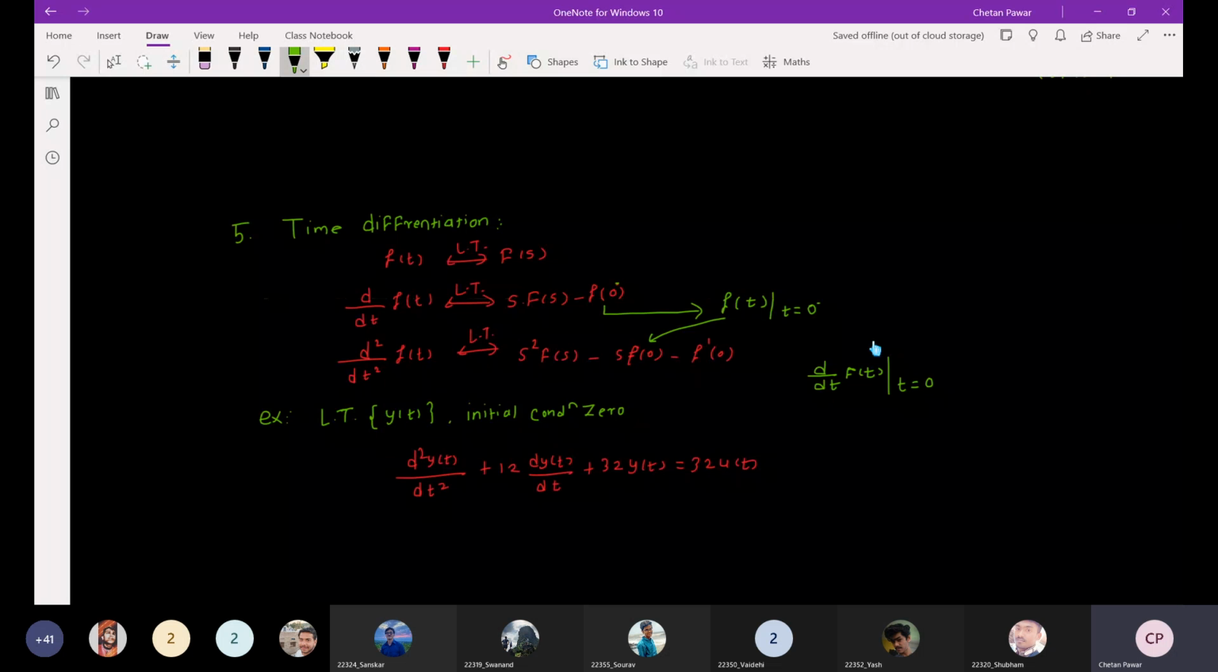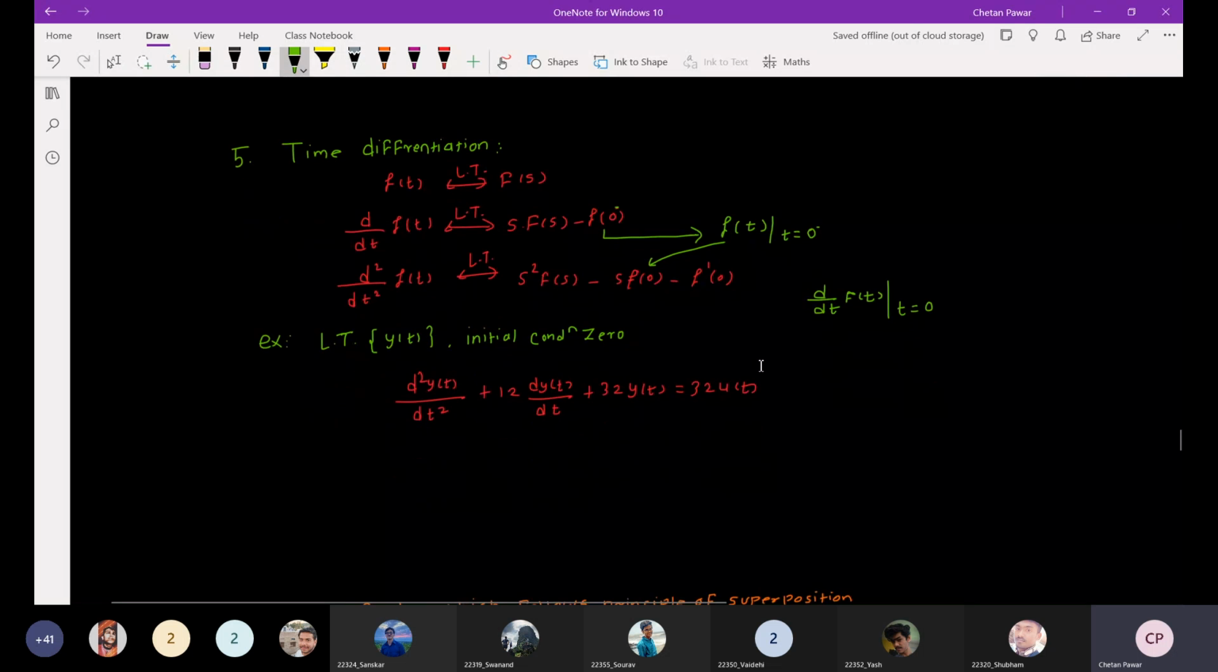Like this, this property will be helpful when you have used ordinary differential equations to represent a particular system. You can simply convert that equation into an algebraic form and do the analysis of that system. So this is the time differentiation property.